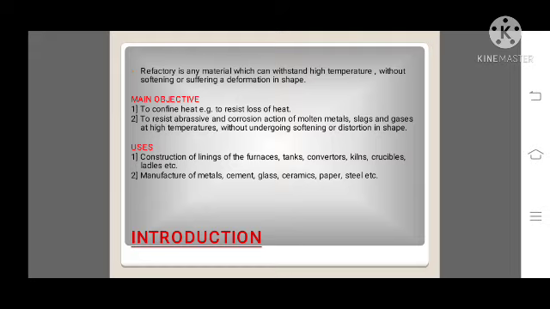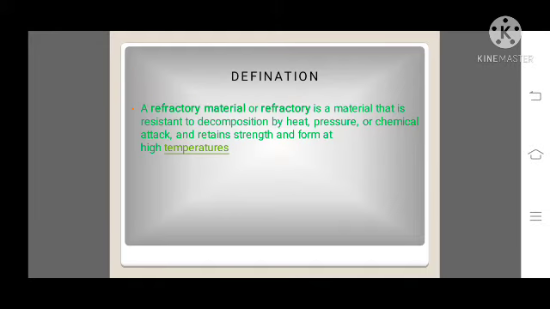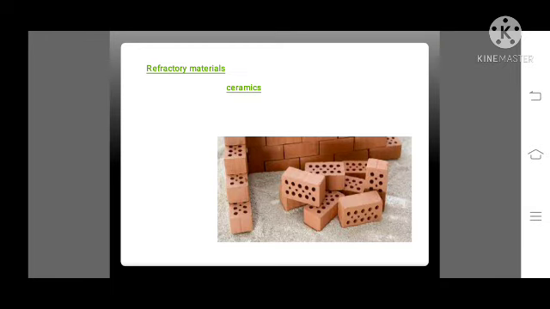Manufacture of material, cement, glass, ceramics, paper, steel, and many others are the uses of refractory material. The definition of refractory is a material that resists decomposition by heat, pressure, or chemical attack and retains strength and form at high temperature. This is a refractory material called ceramic.